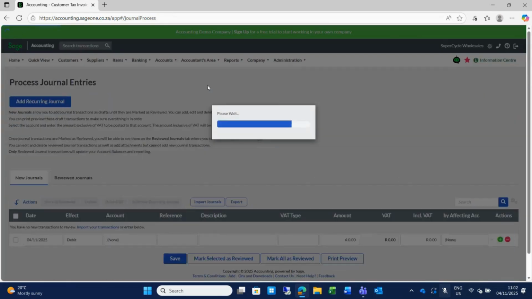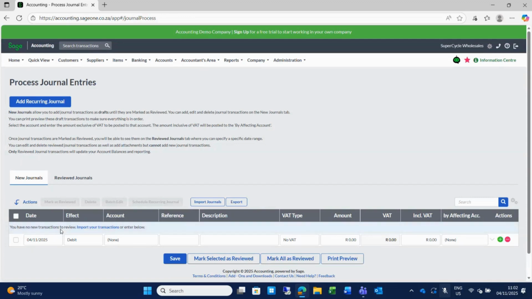If I open up the journal processing, this is the same concept where we select the affecting account, whether it's debit, and the affecting account will have the credit effect with a contra account that you specify there. So here you can set up your journals similar to the other systems.